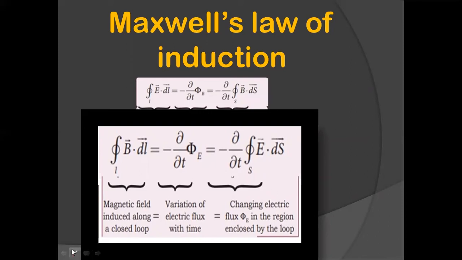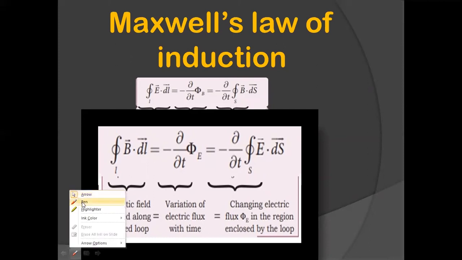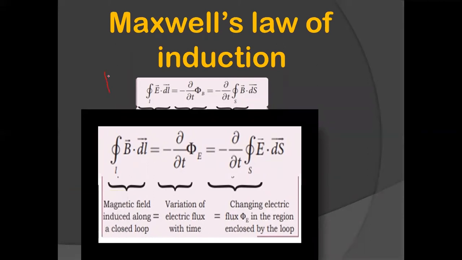See here, children, the above one is Faraday's, and this one is Maxwell's. So as you can see, Maxwell's law of induction is just the inverse of Faraday's. Here, as you can see, this phi b is magnetic flux.